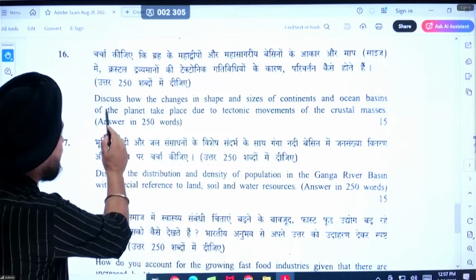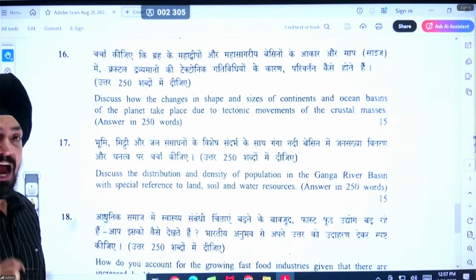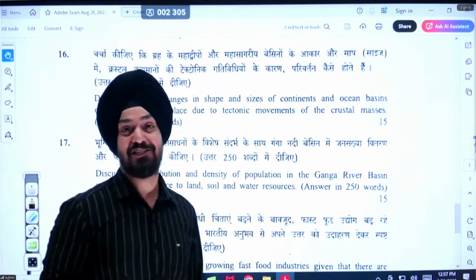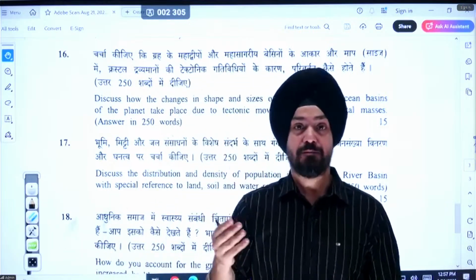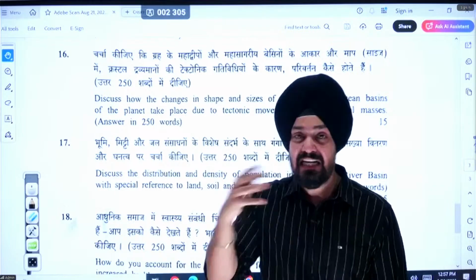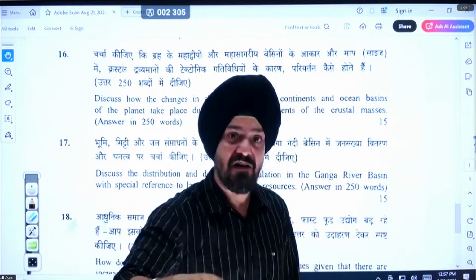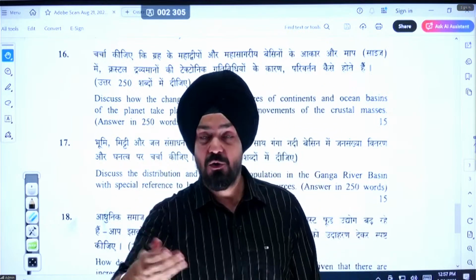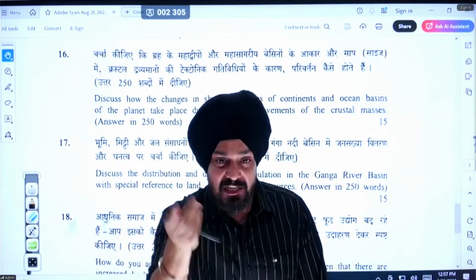That discusses how the changes in shape and sizes of continents and ocean basins of the planet take place due to tectonic movement of the crustal masses. So in the 1960s, many scientists collectively, with the help of continental drift theory, seafloor spreading and convectional current theory, proposed a new hypothesis regarding the origin of continents and oceans.